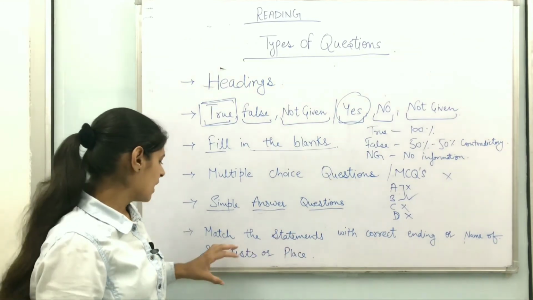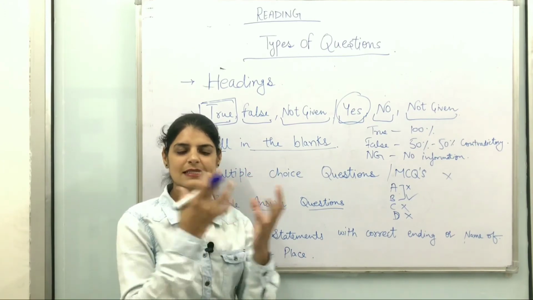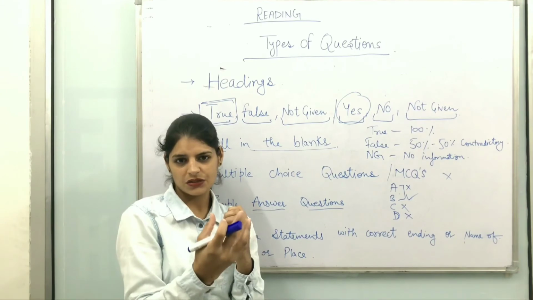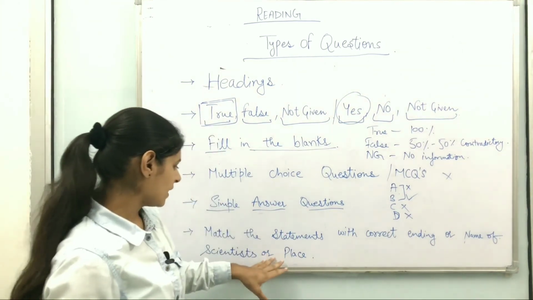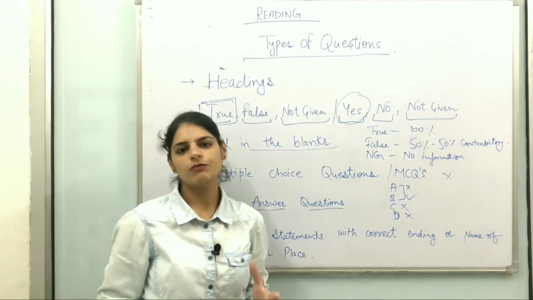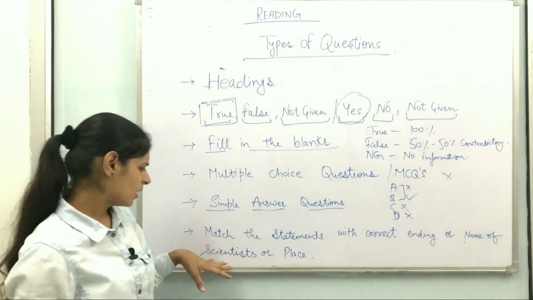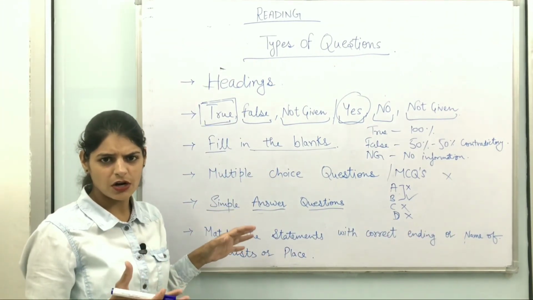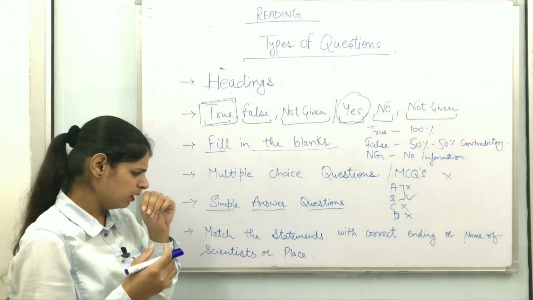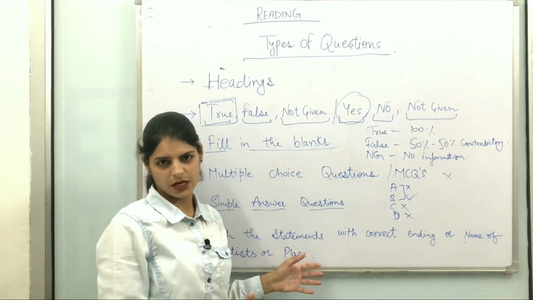This is very simple. Just mark the names of scientists in your passage and you can easily get the idea which scientist talks about which things, and you match the statements very carefully with that. And in place of scientists they can also use different names of places. So you can also mark your place names in the passages to attempt these kinds of questions.